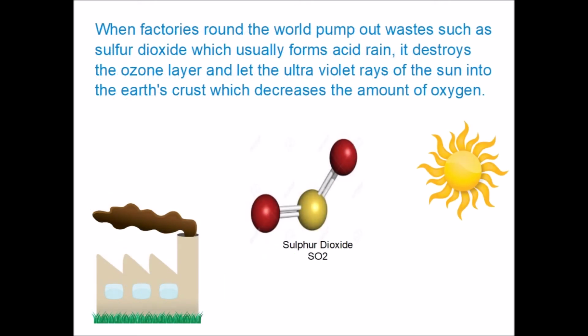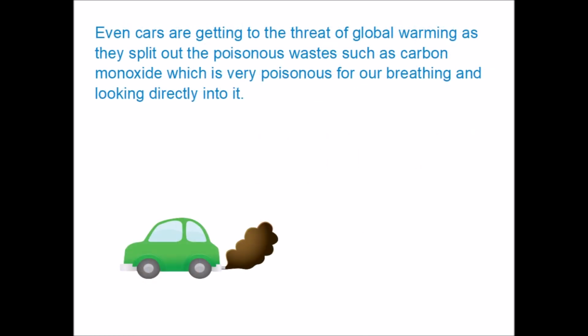When factories around the world pump out wastes such as sulfur dioxide, which usually forms acid rain, it destroys the ozone layer and lets the ultraviolet rays of the sun into the Earth's crust, which decreases the amount of oxygen. Even cars are adding to the threat of global warming as they spit out poisonous wastes such as carbon monoxide, which is very poisonous for our breathing and looking directly into it.